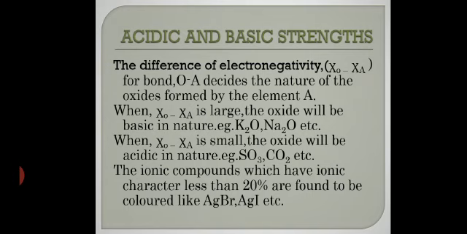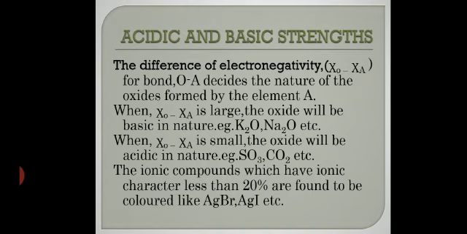Got it? So the ionic compounds which have ionic character less than 20% are found to be colored. There's another compact fact here. If the ionic character is less than 20%, the compound is found to be colored, like AgBr. I know the value, but you do not have to remember it. It is 18%, and it is light yellow in color.